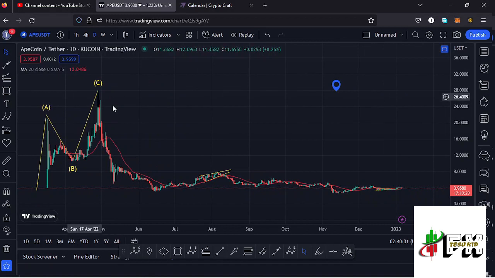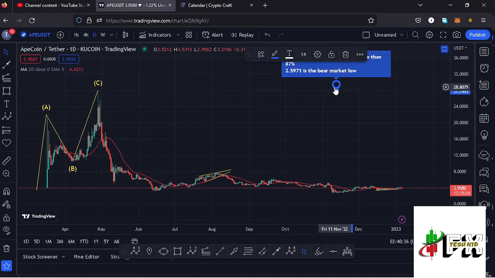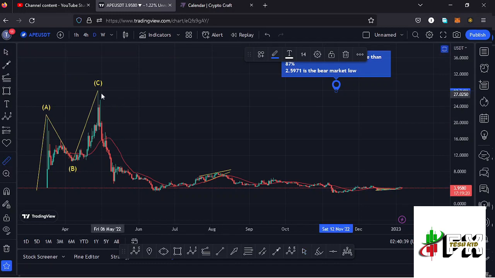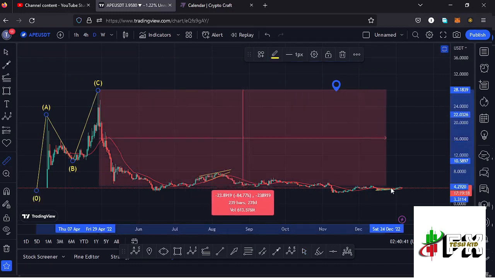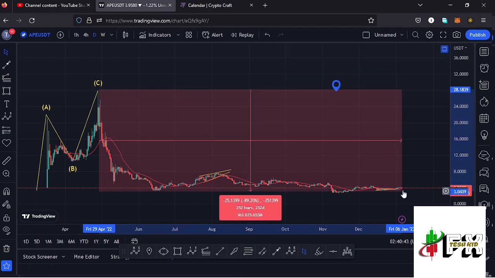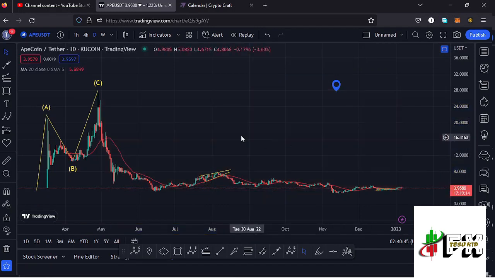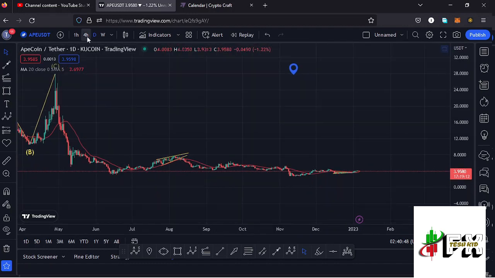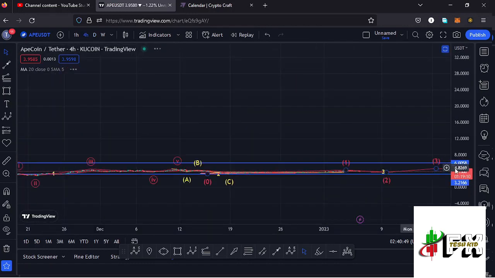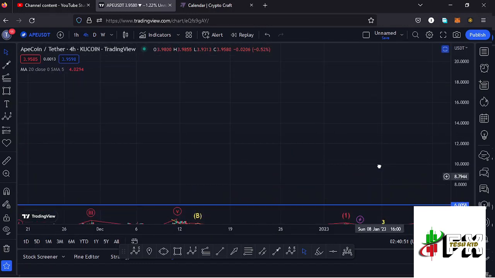And after seeing the all-time high, we started the bear market, which has now given us a low at around the $2.5971 mark. And if I give you a measure from the all-time high, you can see that apecoin is down more than 90%, meaning there are chances that we might have seen the bear market low. And very soon I'm expecting a very nice bounce to the upside, obeying the Elliott structures, and that is better